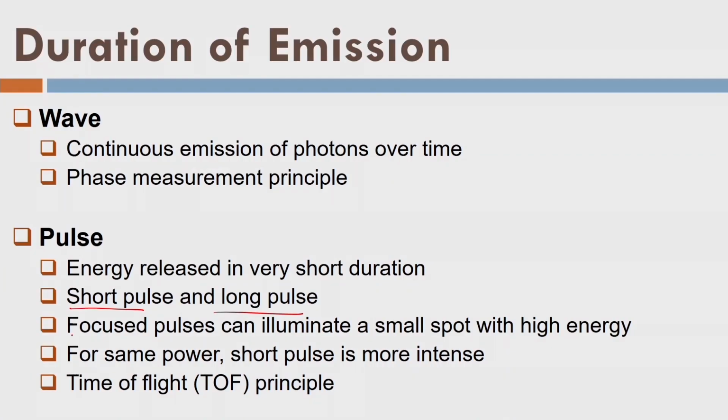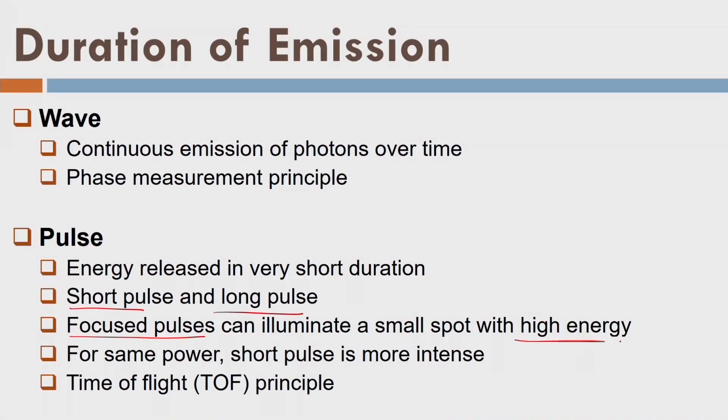What about focused pulses? Once a pulse is triggered, it travels in the space, it interacts with some surface area of the object, and if it interacts with a larger area of an object, the number of photons will be divided over that surface, and the returned signal will be weaker because the number of photons is fixed and they are interacting with a large area.